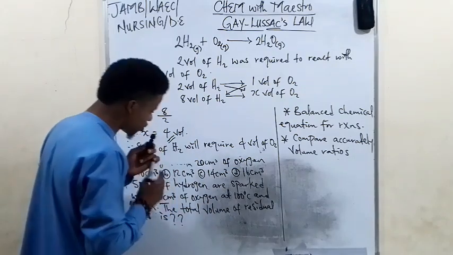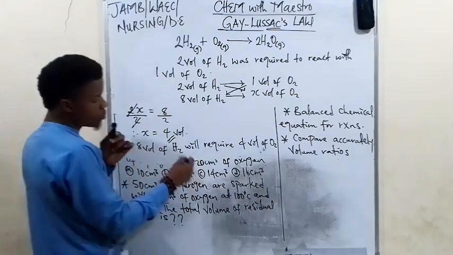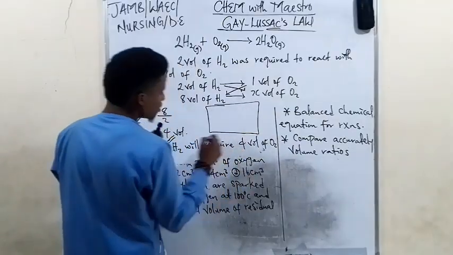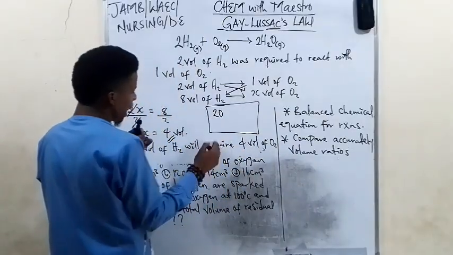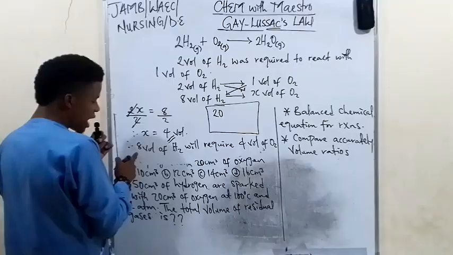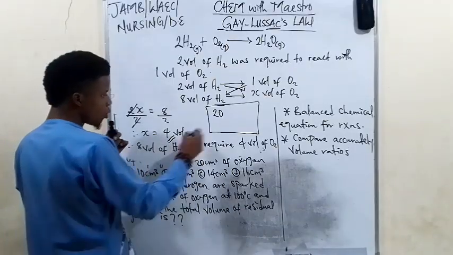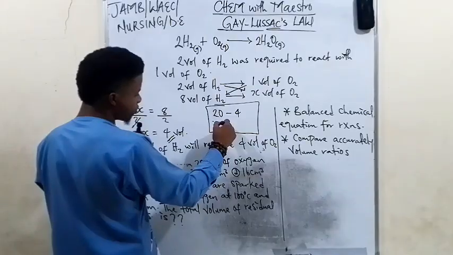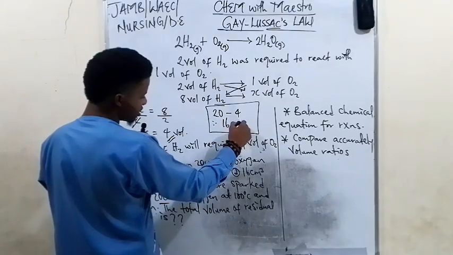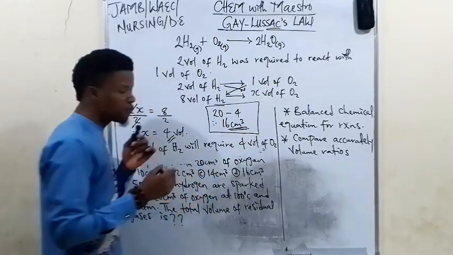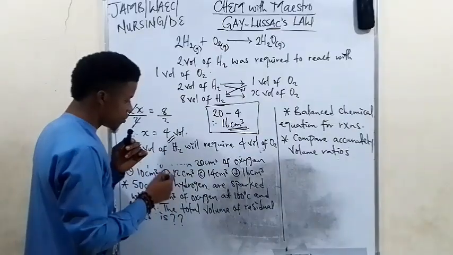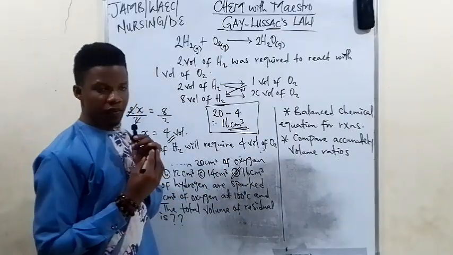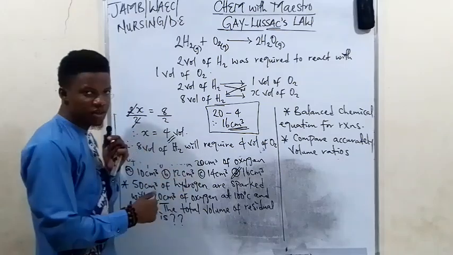In order to get the volume of oxygen that will remain, we say, since we were provided with 20 and what was used to react with 8 volume of hydrogen was 4, we say 20 minus 4. Therefore, our answer becomes 16 centimeter cube. So the volume of oxygen that remains is 16, which is option D. Option D becomes the answer.